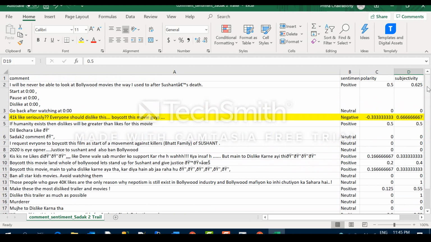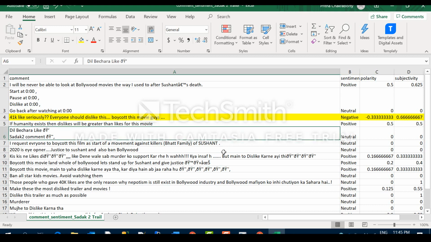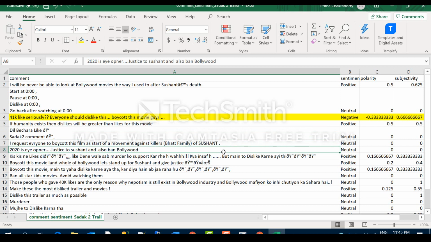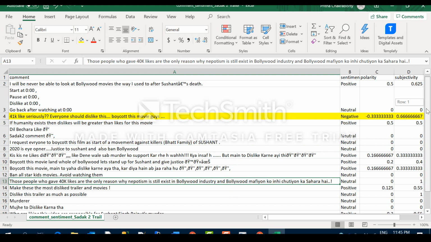So it won't be very perfect. To make it perfect, there are other advanced libraries, and it also depends on the quality of the data, the language, the sarcasm, all of these things matter. So I just showed you one example.